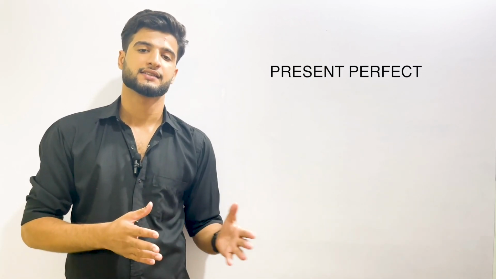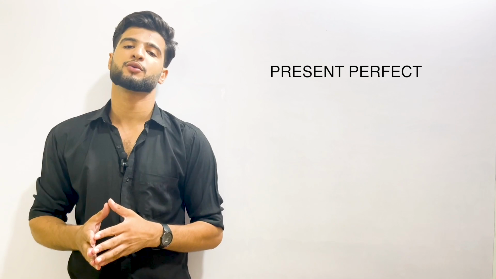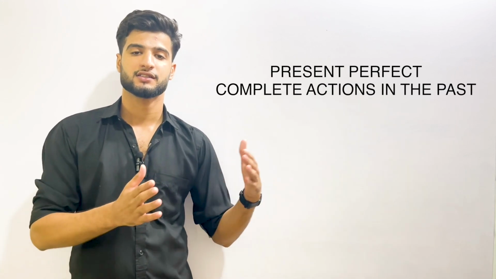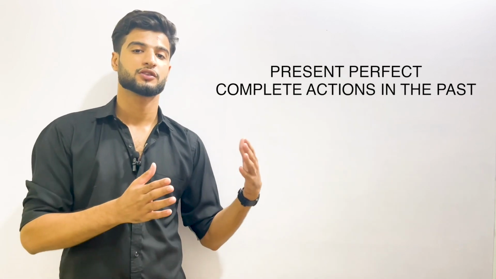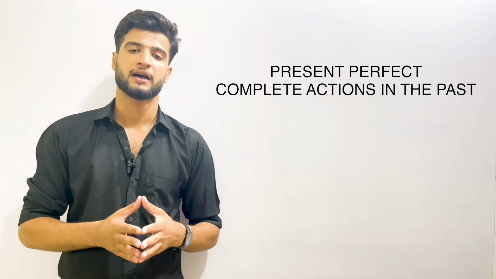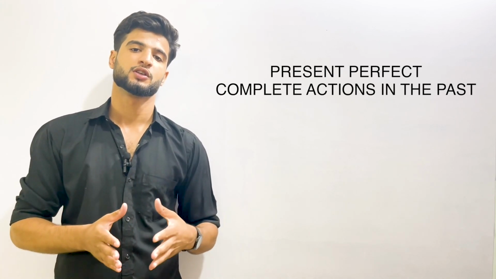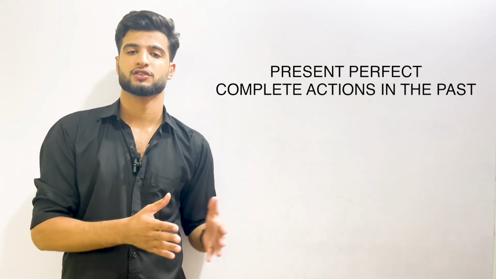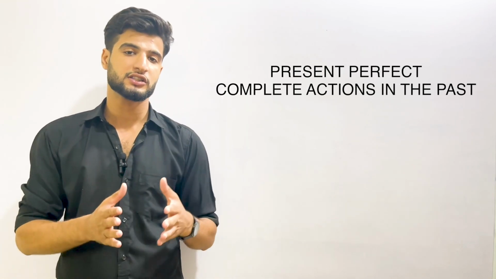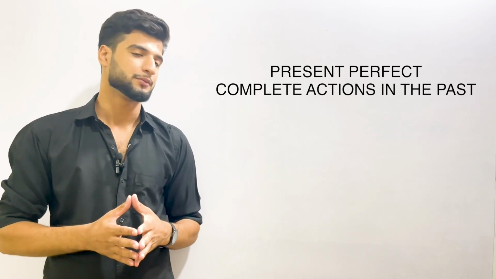Let's go for present perfect tense. Now, what is present perfect tense? Present perfect tense talks about completed actions in the past, where simple past tense also talks about completed actions in the past. Both of these two tenses can be used to talk about an action that started in the past and finished in the past. But there are 3 main differences. First, let me give an example.